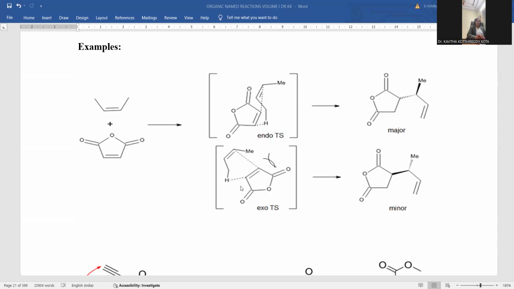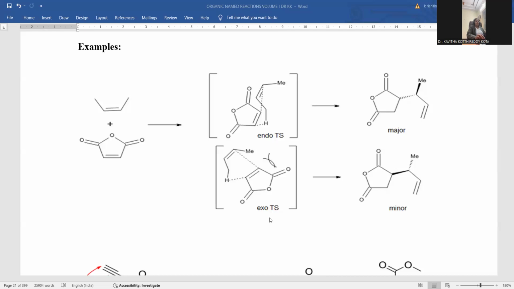However, the mechanism can also be accomplished in another manner. If you take this double bond, this carbon attaches there and this hydrogen attaches there, so an exocyclic transition state, outside the ring system, is also possible. You can notice both provisions, but the endo transition state, within the ring system, is able to give the major product, where this ester linkage is connected to the double bonded compound in a backside manner, so the dotted line bond indicates this will be the major product with the steric constraints.